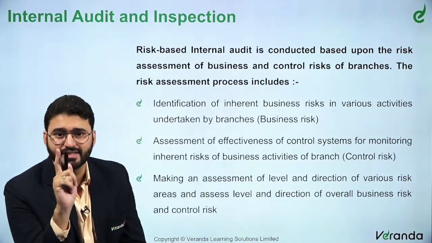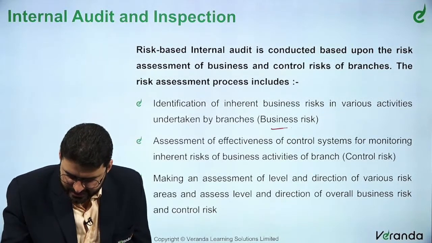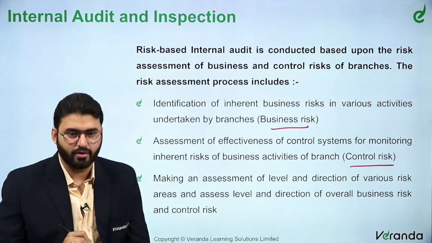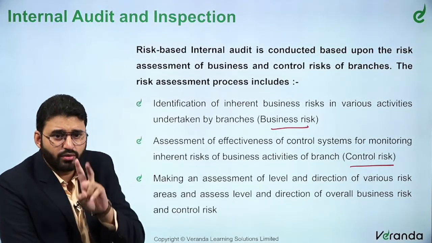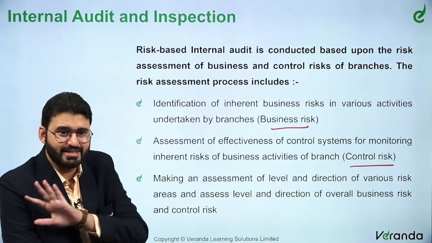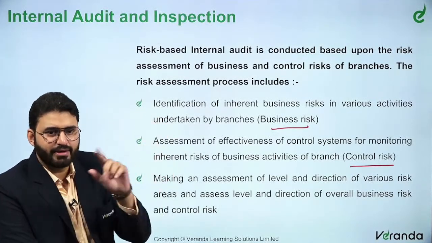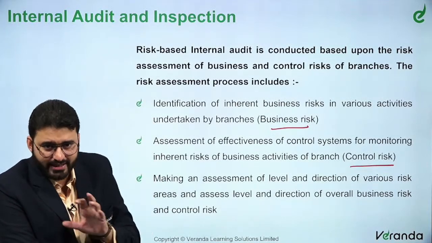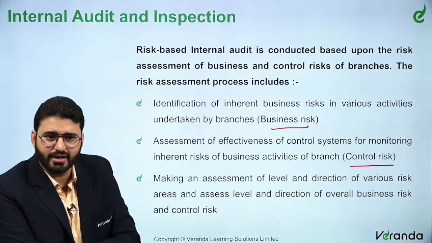Identification of inherent business risk in various activities undertaken by the branch, that is the business risk, control risk. In general audit terms, we already know that there are two kinds. Business risk we don't study in audit terms. We study that the risk of material misstatement is equal to inherent risk into control risk, right? So the first one is the identification of the inherent business risk in various activities undertaken by the branch.